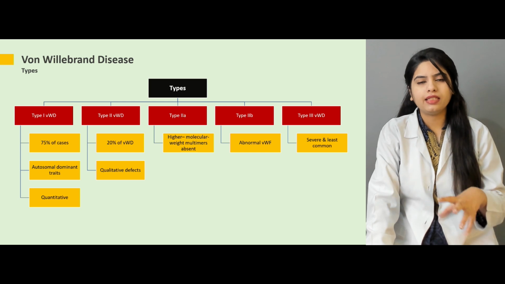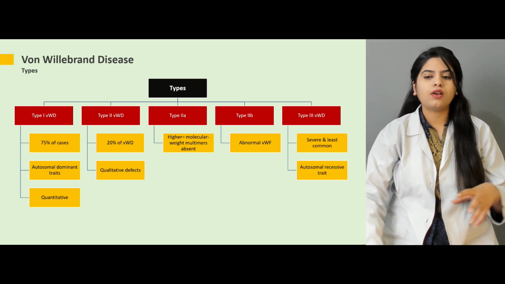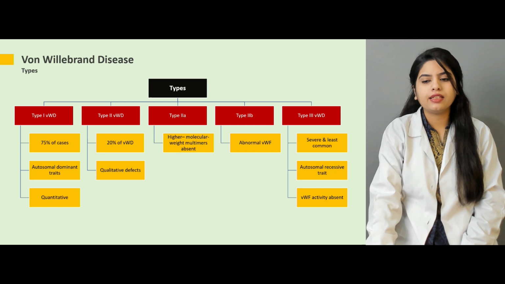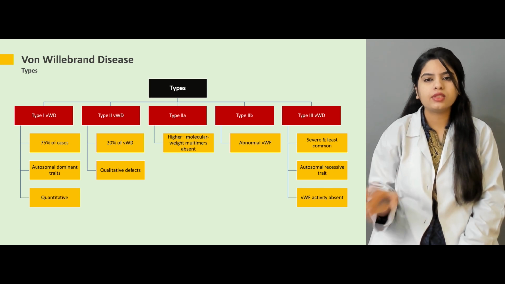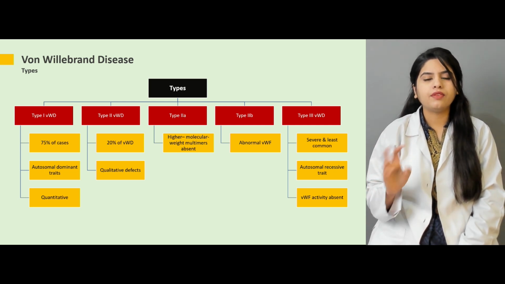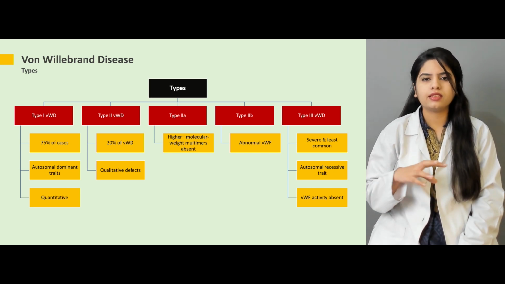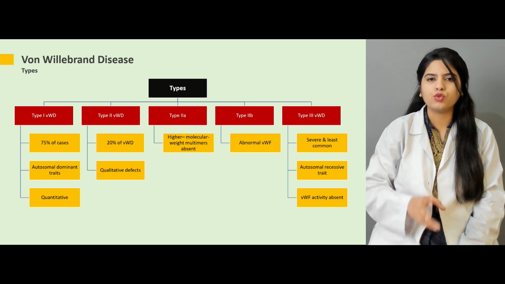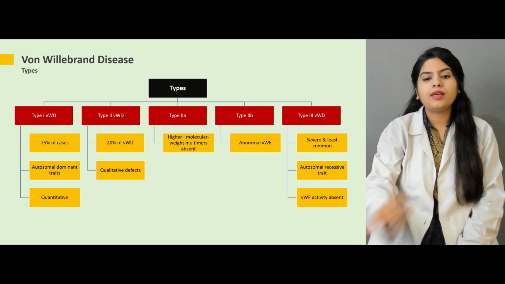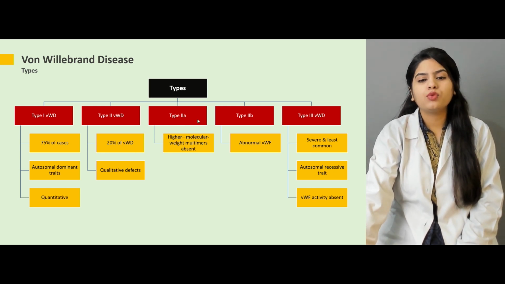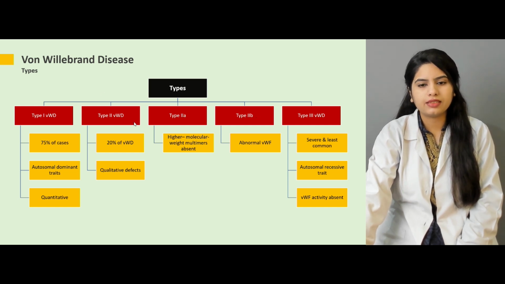Then there is type 3 von Willebrand disease, which is the most severe and the least common one, an autosomal recessive trait, where von Willebrand factor activity is absent. The factor may be present, but the activity is not, like a qualitative defect, just like type 2. Type 2A and type 2B are subtypes of type 2 von Willebrand disease, and both are qualitative.